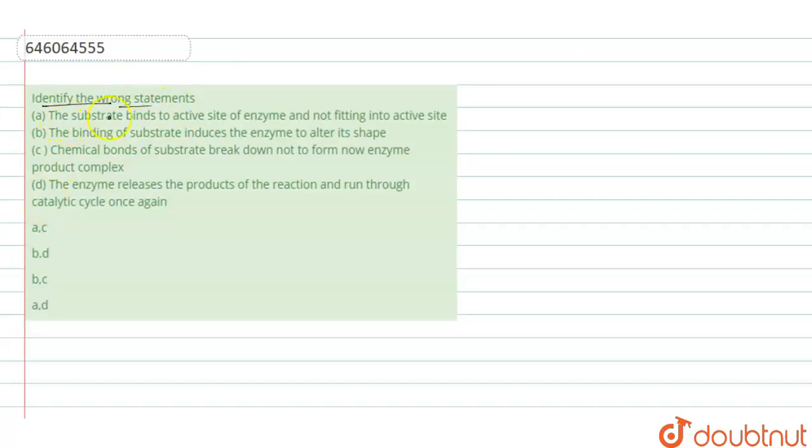The first statement says the substrate binds to the active site of the enzyme and does not fit into the active site.